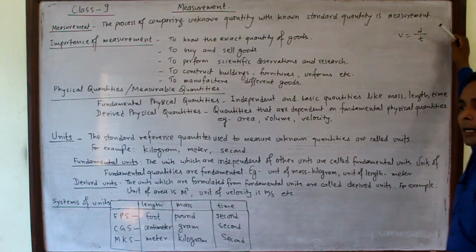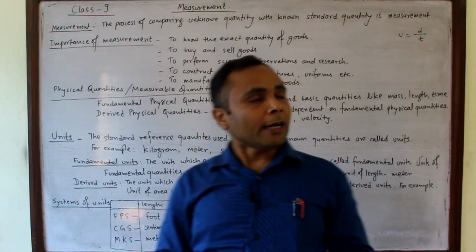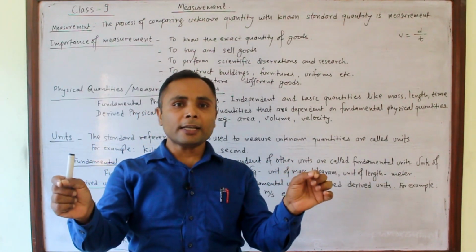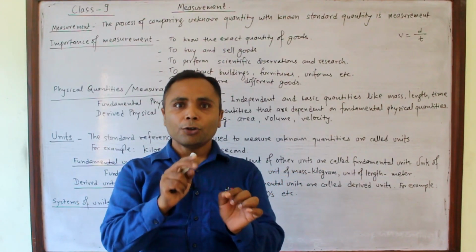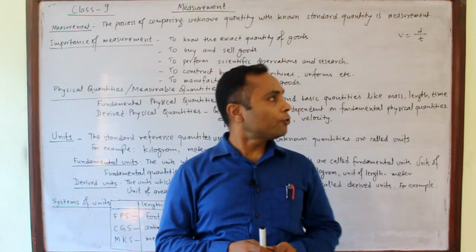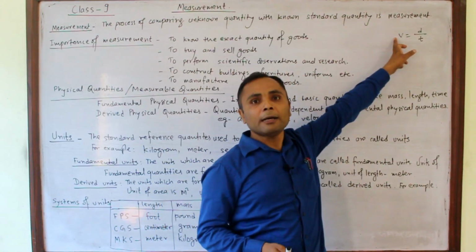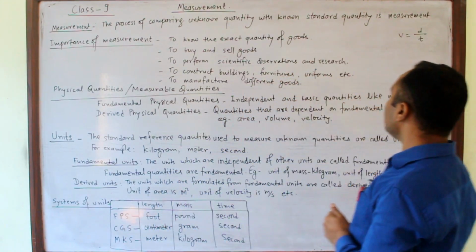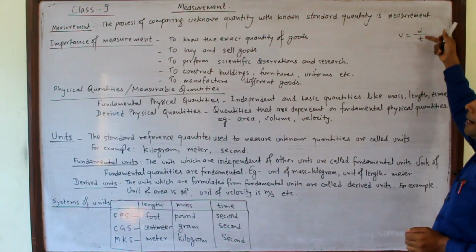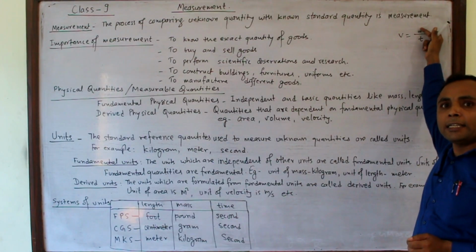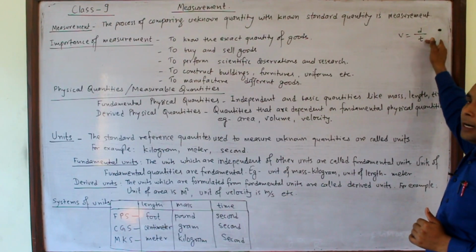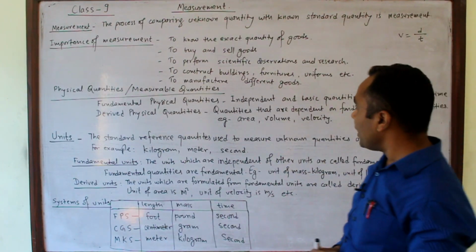It means if we desire to measure velocity, then we have to know what distance is covered in a specific time, so two quantities, distance, that is length, and time should be measured to measure velocity. In this way, velocity is a derived quantity, but length and time are fundamental quantities. Here d refers to distance, which is length.